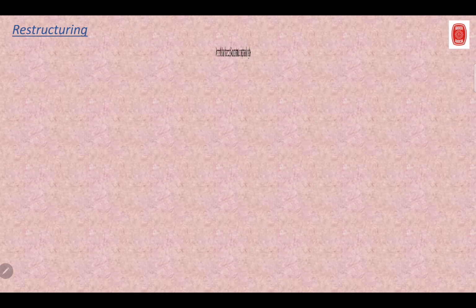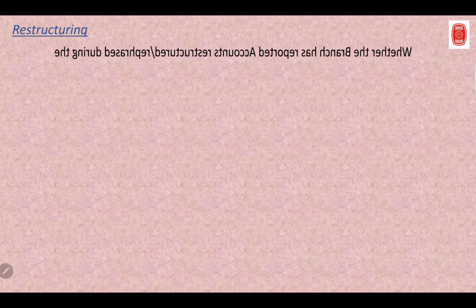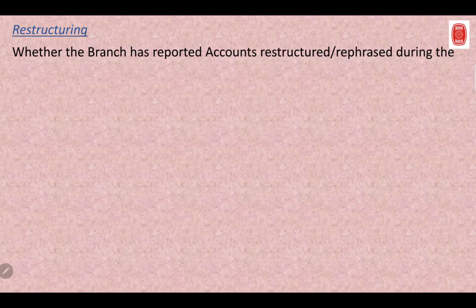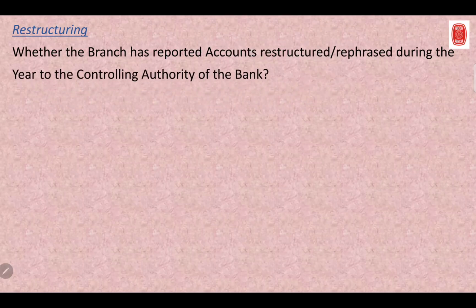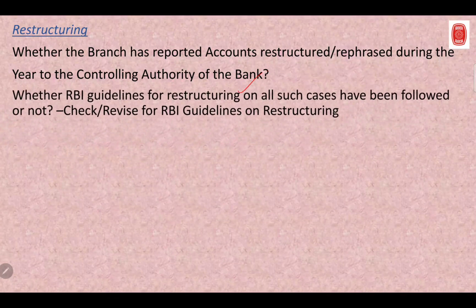Now the next point is with respect to restructuring. You may have done many restructurings this year because of COVID and all that. So ensure whether the branch has reported accounts restructured or rephased during the year to the controlling authority of the bank, and whether it has been implemented as per the RBI guidelines. Take out the RBI circular on restructuring and see whether you have complied with all those guidelines, because they may ask for the guidelines with respect to restructuring.